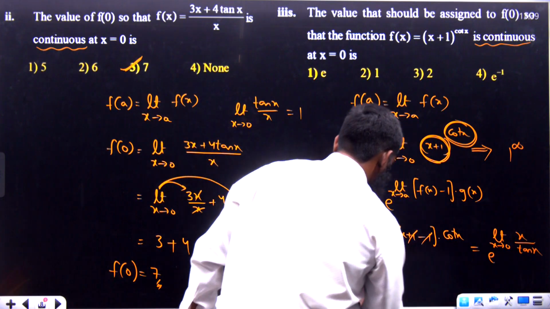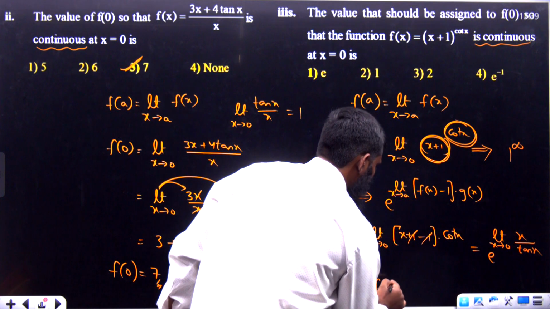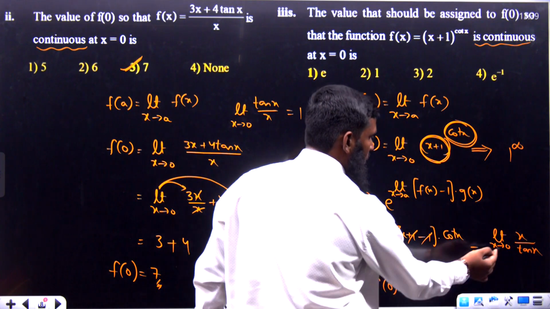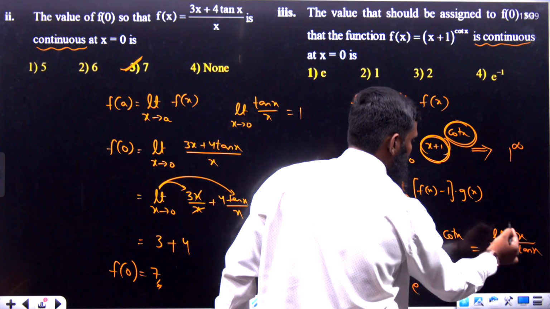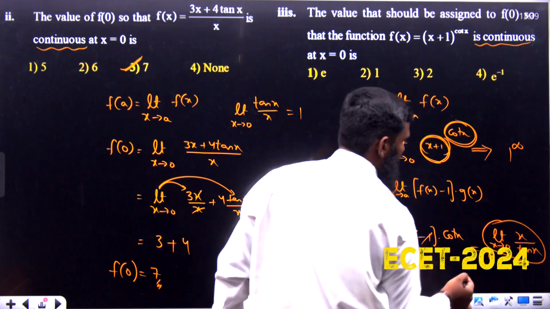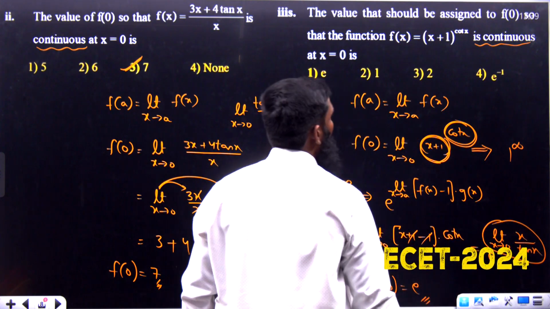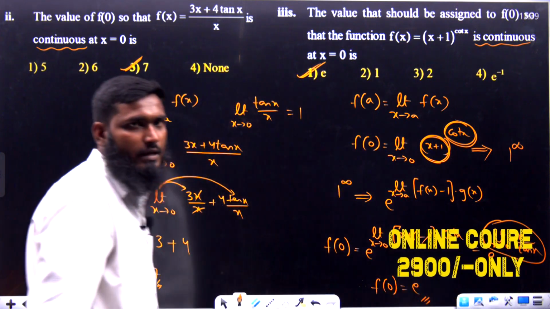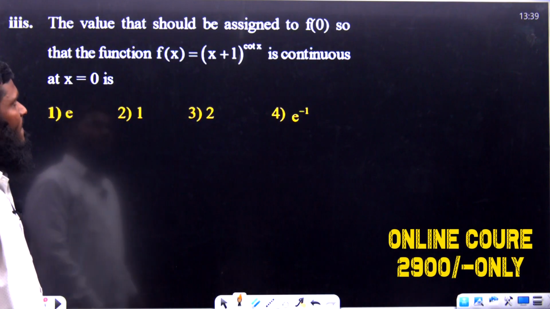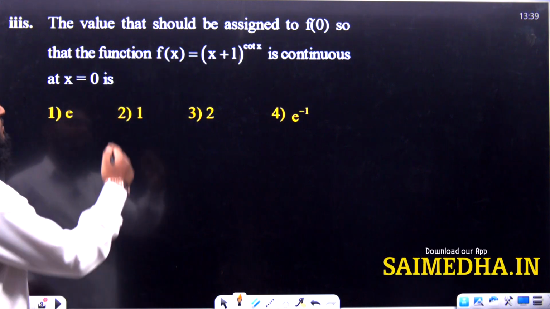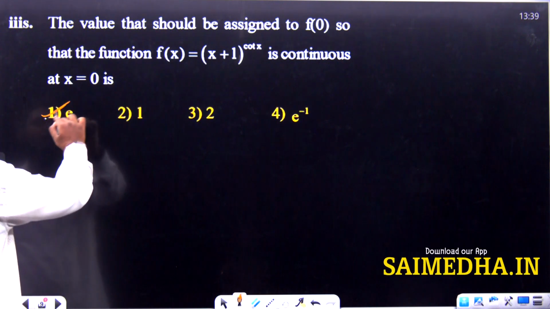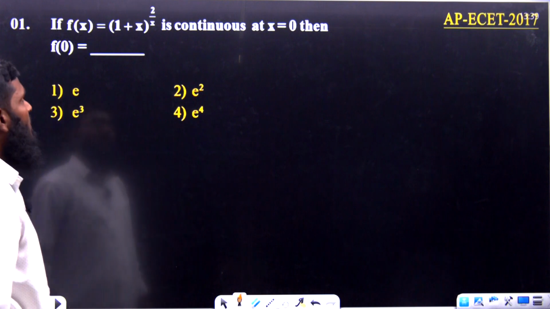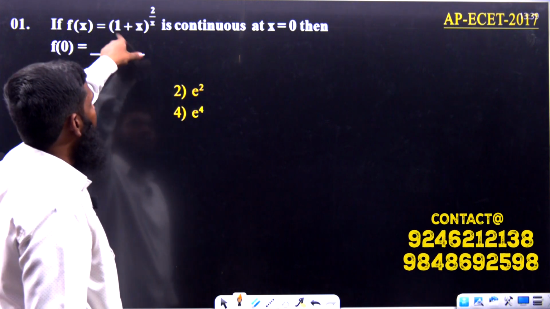Therefore f of 0 is equal to e power, and for this part what is the answer we are getting? 1. E power 1 is equal to e. So e means, let us go with the first option. Okay, first option. Just now we have taken this question, x plus 1 whole power cot x, and the answer we are getting is the first option, e.